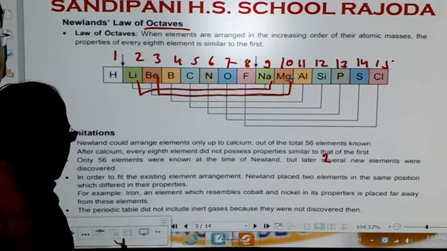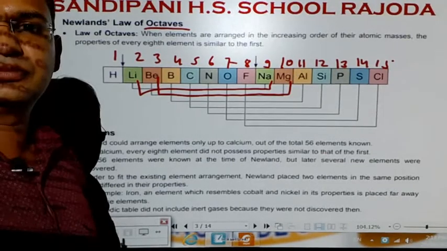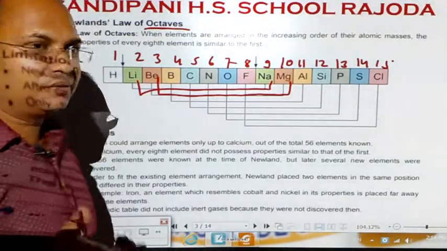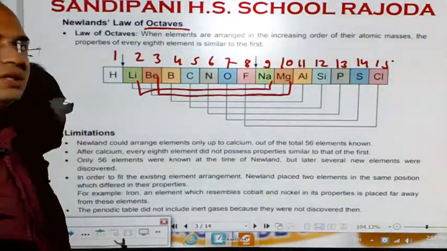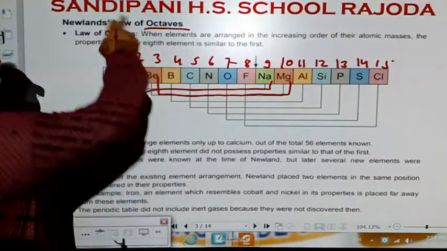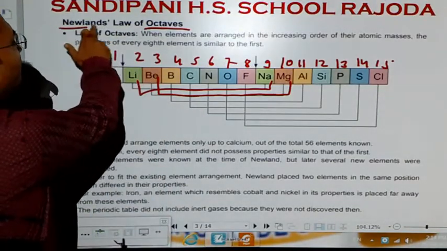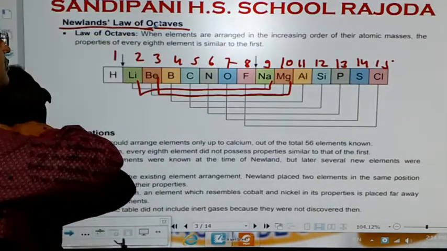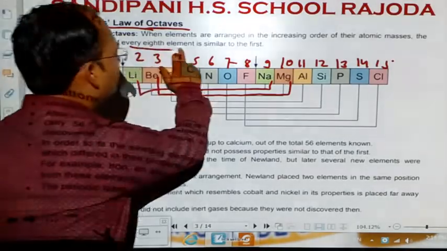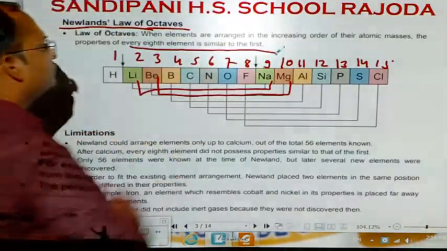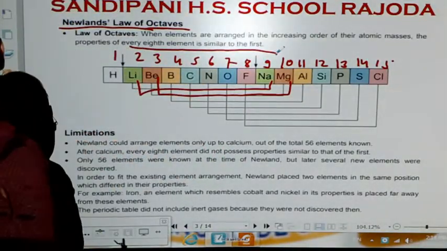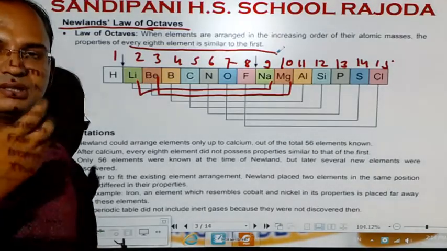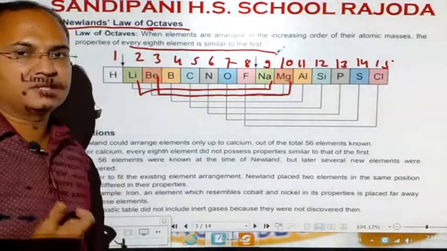Newland's law of octaves. So students, the most important thing to remember in this law is that it was proposed by Newland first of all. Second, every 8th element is similar to the first element. Every 8th element shows similarity to the first element.